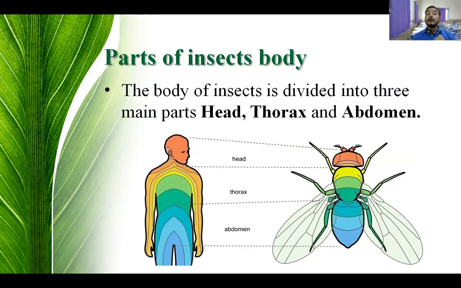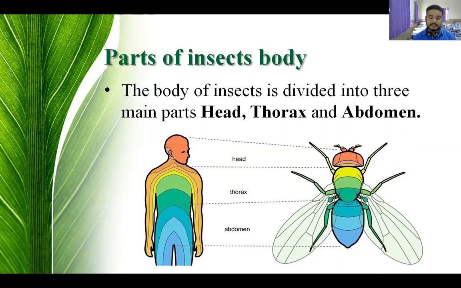So the body of insects is divided into how many parts? 3 parts. And which are those parts? Head, thorax, and abdomen. What is the spelling of head? H-E-A-D. Head. Thorax spelling T-H-O-R-A-X. Thorax. And abdomen spelling, abdomen. So these are the three parts of the insect's body. Which are those?